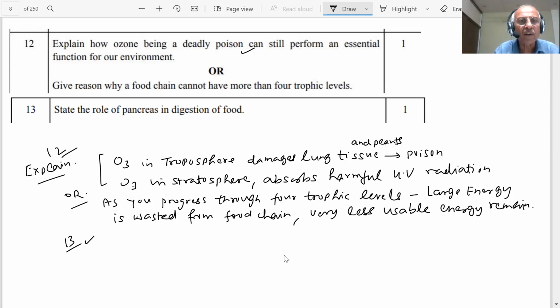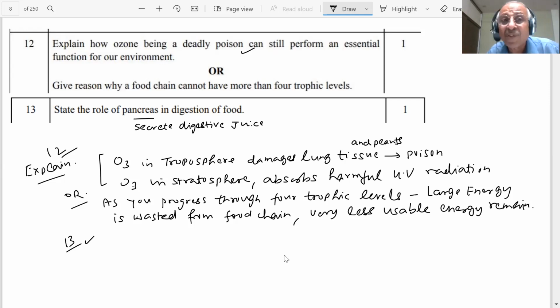Question number 13. Say 13 is on the screen, student. The question number 13 is coming on the screen, student. State the role of pancreas in the digestion of the food, student. What is the pancreas doing, student? Pancreas secretes digestive juice.